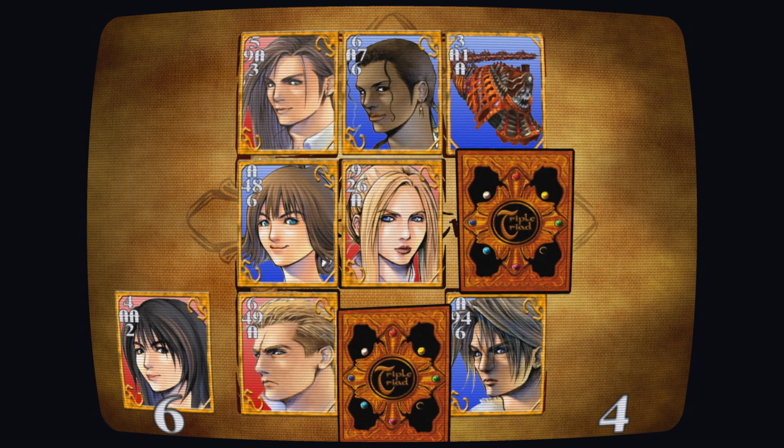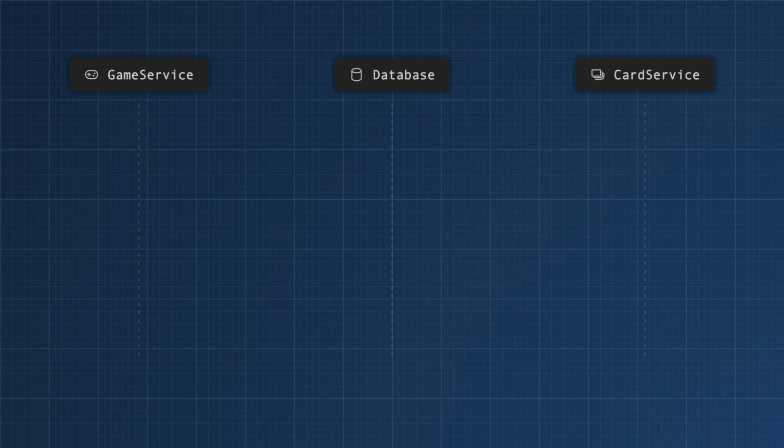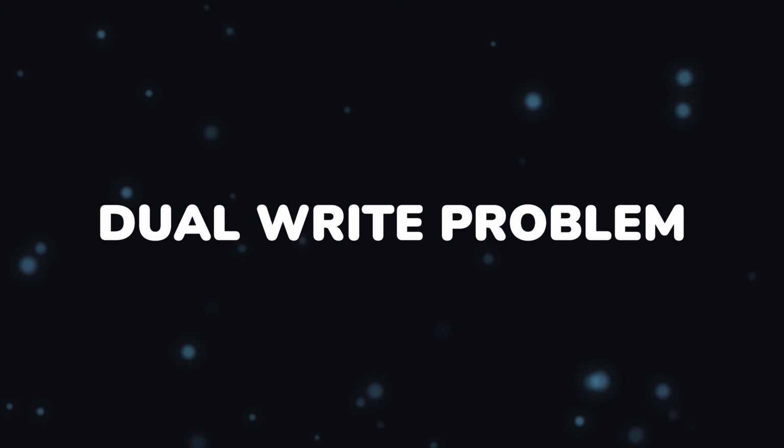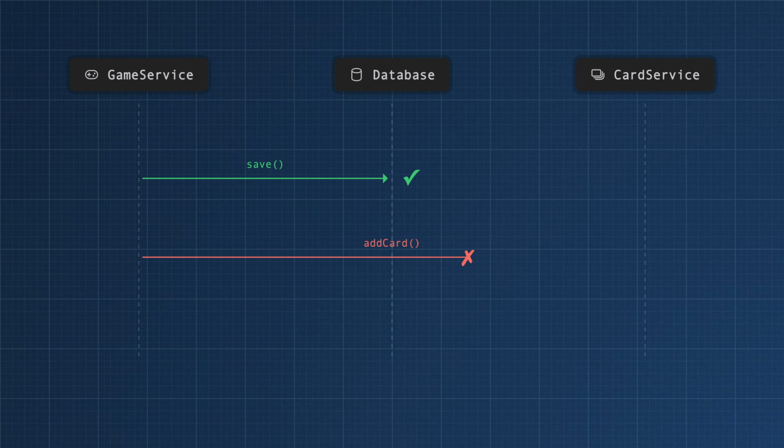Imagine you've just won a card game, but something goes wrong. You find out that the game knows that you've won, but you didn't receive the reward. This could be caused by the dual write problem, where the game needed to save your win and also notify another system. When you make two network calls like this, one will eventually fail, and unfortunately it doesn't matter which order you make the calls.